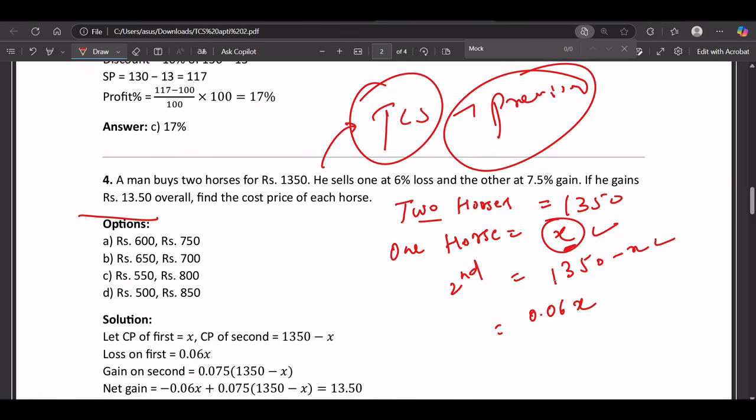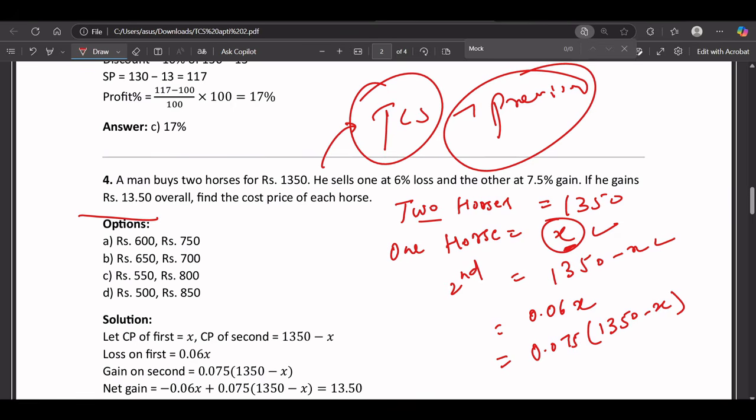So the other price was this one, and suppose he's selling it at 7.5% gain, that means 0.075. This will be our price, because this one is at 6% loss and this one is at 7.5% gain. So this will be the situation, correct?